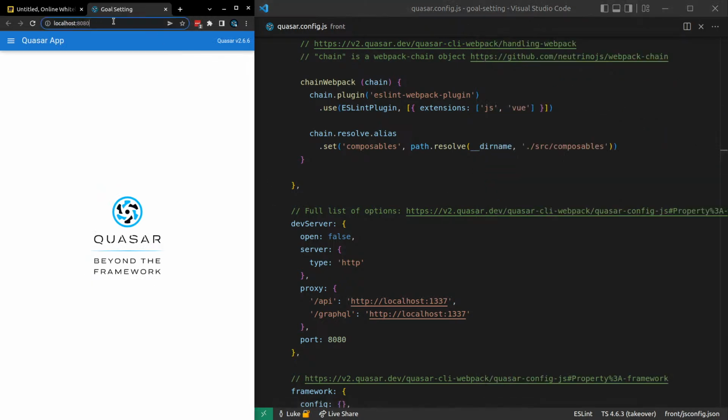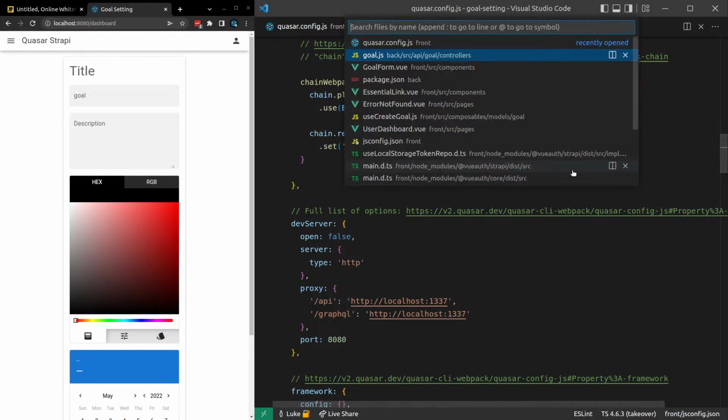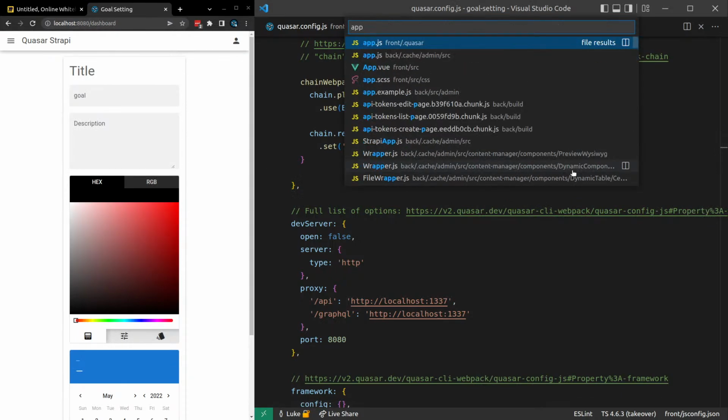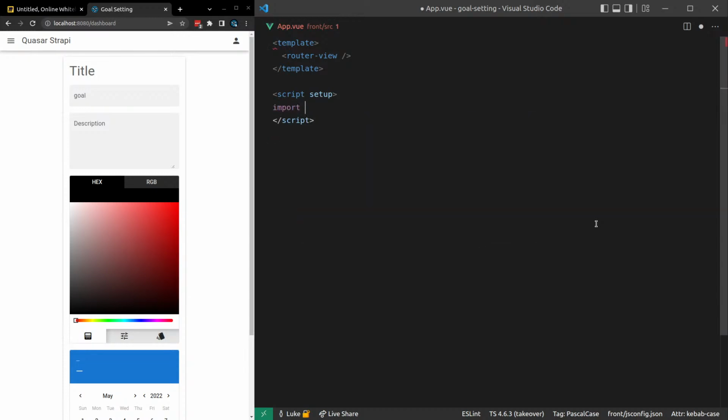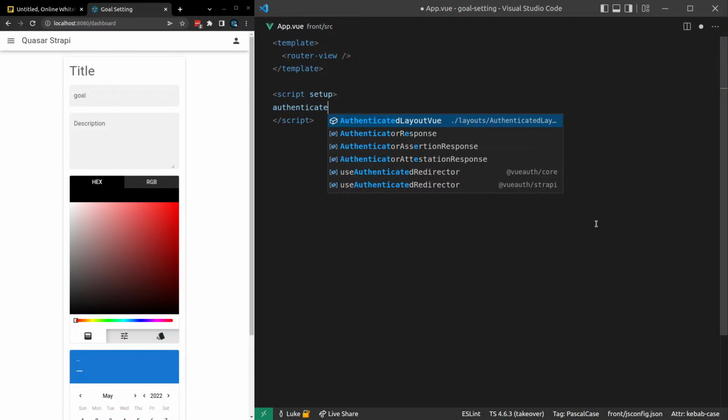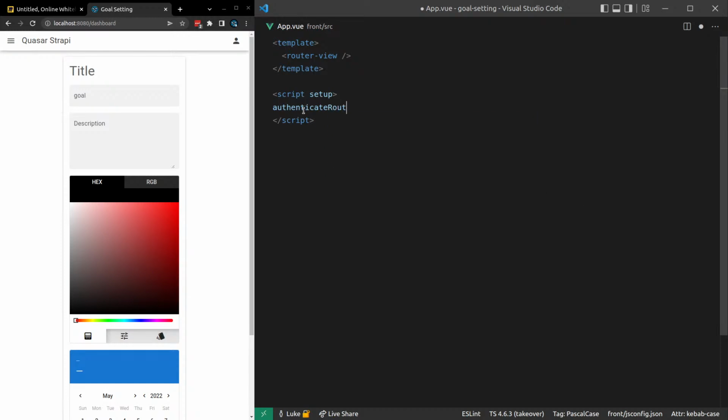Okay, so now let's go to the dashboard. And there's one thing I forgot to do before related to Vue auth. We're going to come in here. We'll call this script setup. And I want to say authenticate routes. So let's import. I think it's authenticate routes or something like that.